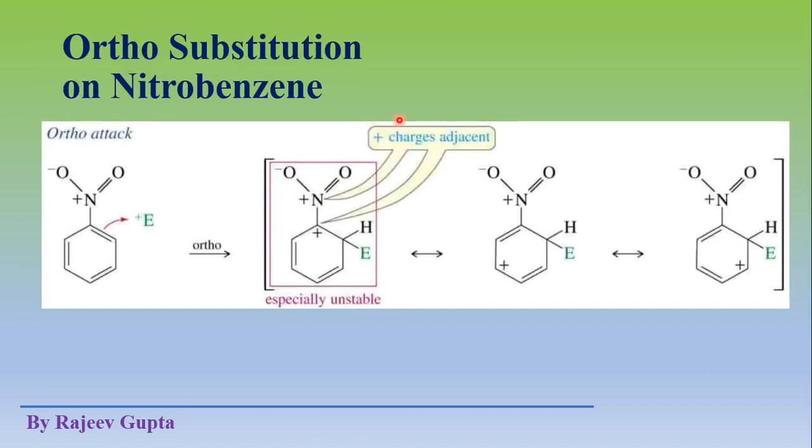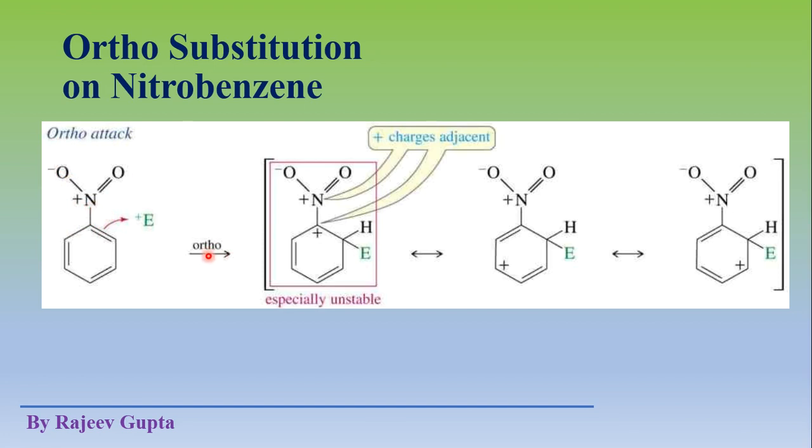Now see the different conditions if we make ortho substitution on nitrobenzene. See, this is the nitrobenzene. Here the oxygen atom is more electronegative compared to the nitrogen atom, so it is shown as a dipole, where negative charge is present on oxygen and positive charge on the nitrogen atom.